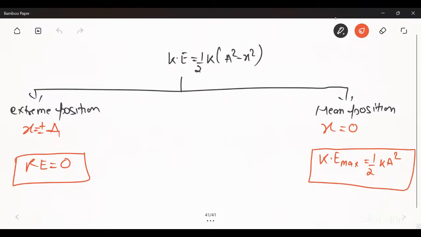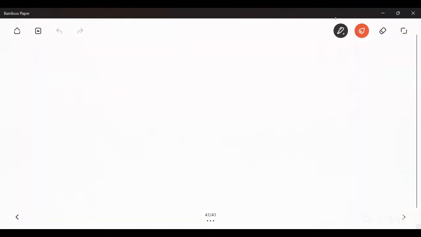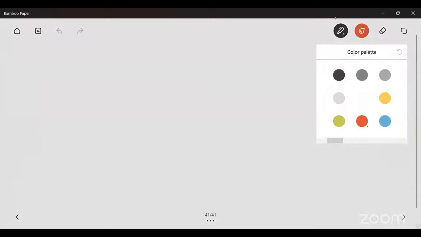So this is the value of kinetic energy for SHM. Next is potential energy.